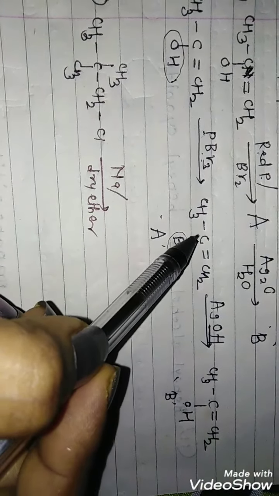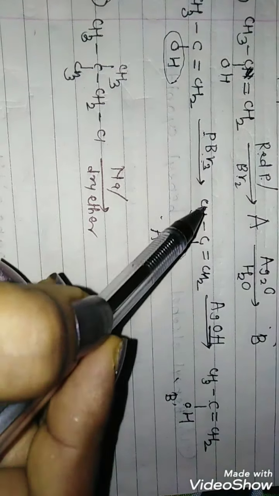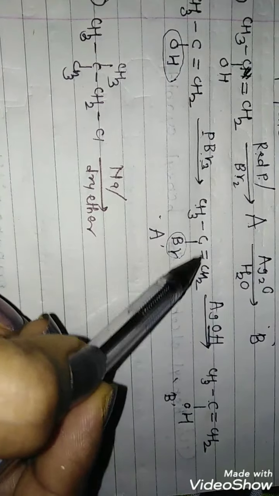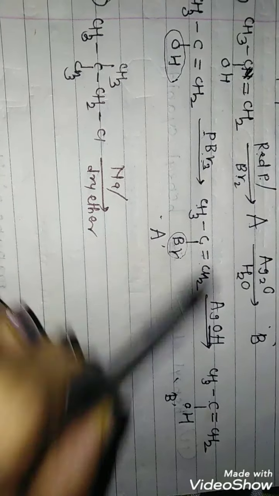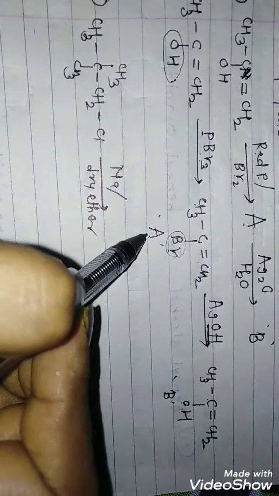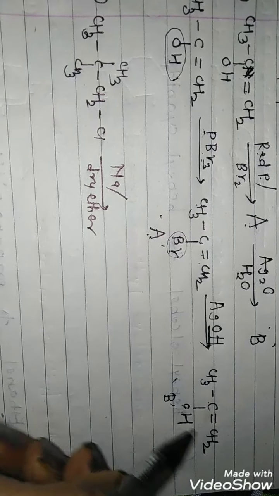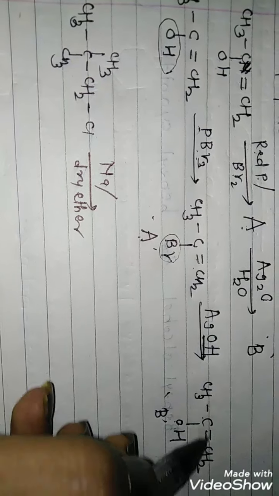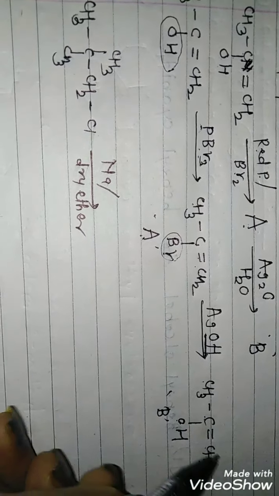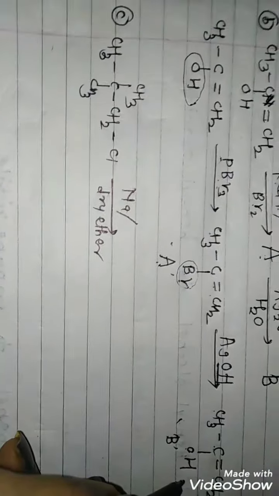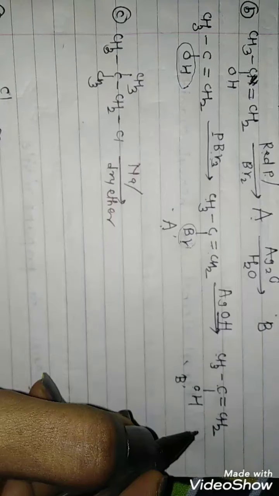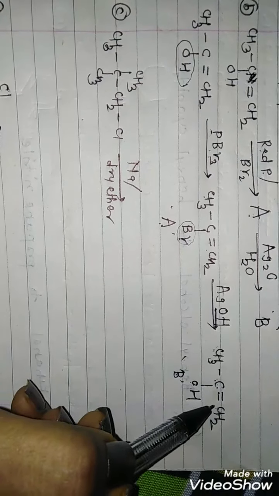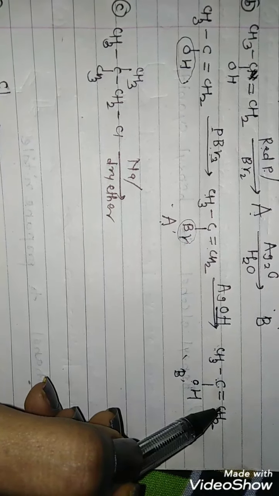If you want to give the name to this compound, 1, 2, 3 is propane, and because of the double bond it is propene, and on the second carbon bromine is there, so 2-bromopropene is the compound A. And if you want to number this particular compound, then 1, 2, 3, and this is the final product B. If you want to give the name, it will be 1, 2, 3.